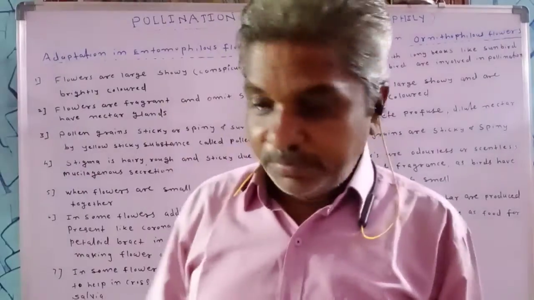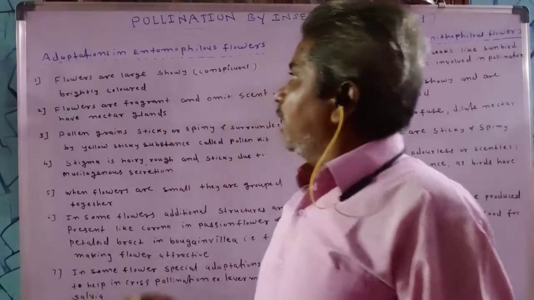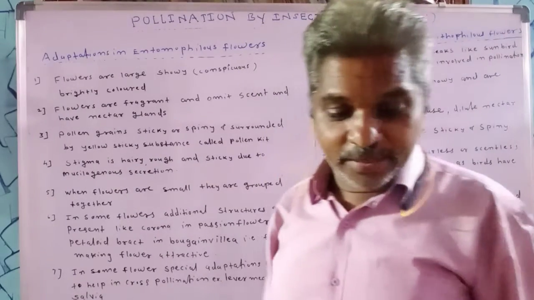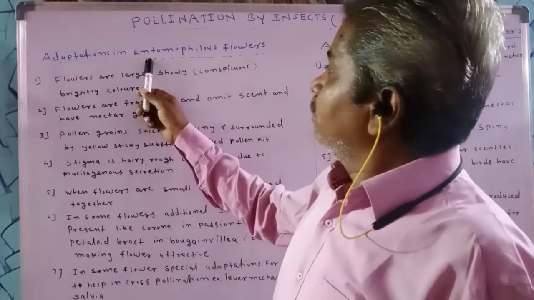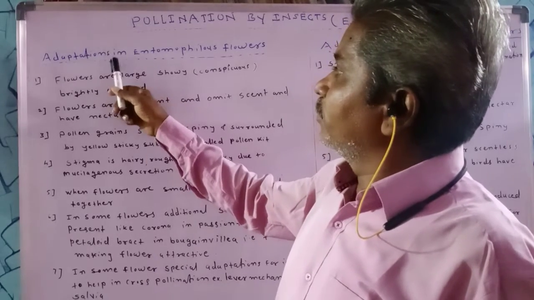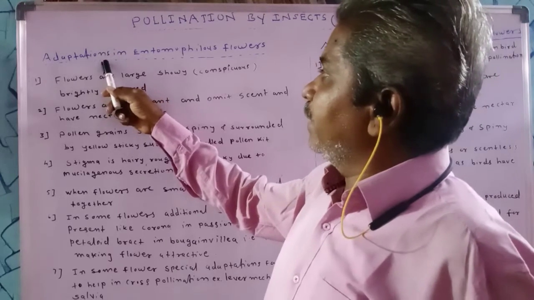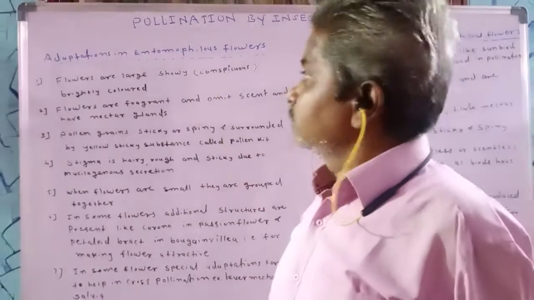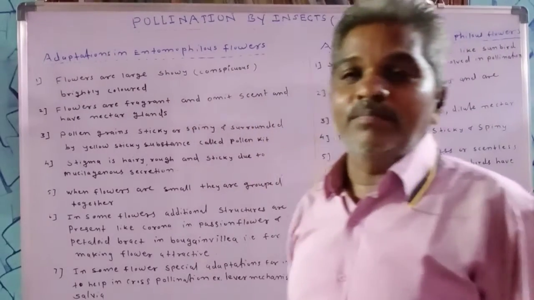The entomophilous flower shows adaptations, meaning peculiar, favorable characters which are useful in the entomophilous type of pollination.